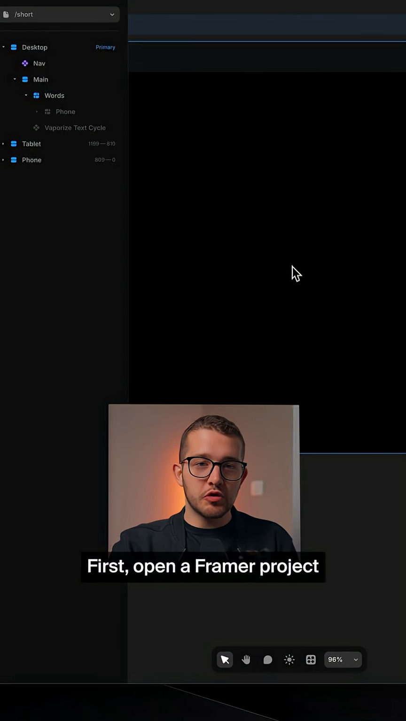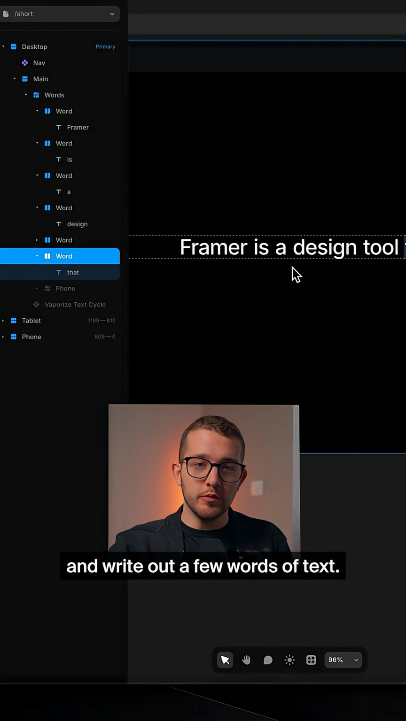This text effect looks pretty epic, and it was created without writing any code. Let me show you how. First, open the Framer project and write out a few words of text.